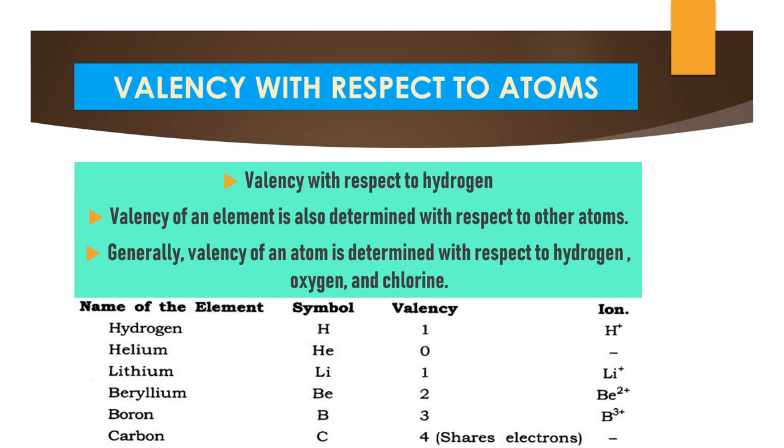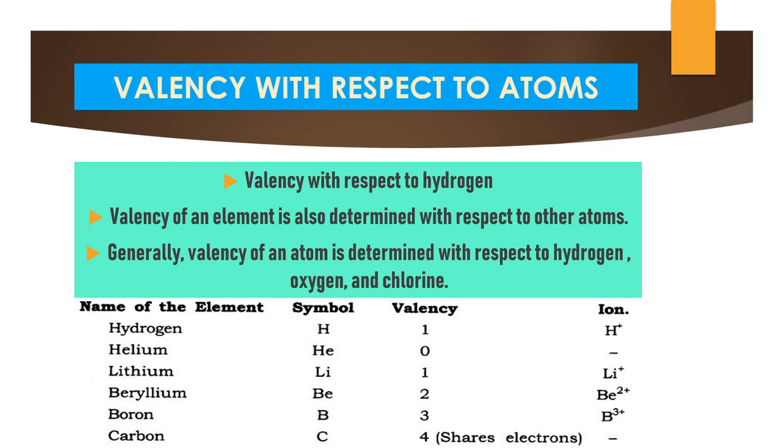Next we have lithium. Its symbol is Li. Its valency is 1, so it is positively charged, Li plus. In the previous slide we studied positively charged ions. It is a metal atom. Next, beryllium. To represent it, capital B and e. Its valency is 2, Be2 plus. So this is also a positively charged atom. Obviously it is a metal.